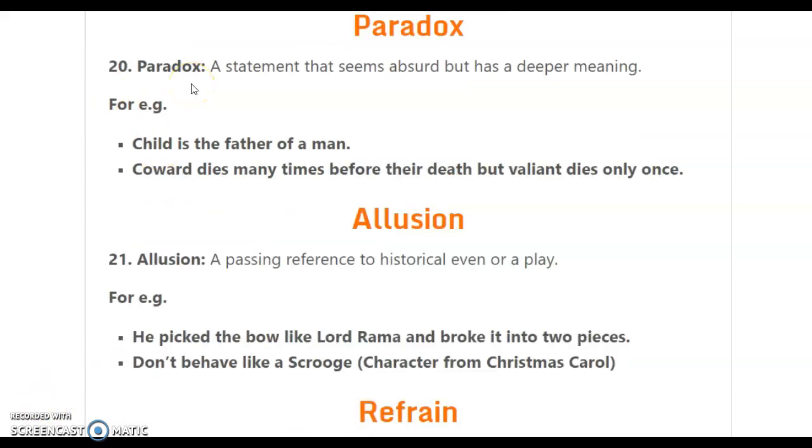Paradox. A statement that seems absurd but has a deeper meaning. For example, child is the father of a man. Now it may seem untrue, but it has a deeper meaning. Coward dies many times before their death, but valiant dies only once. Allusion, a passing reference to a historical event or a play. He picked the bow like Lord Rama and broke it into two pieces.